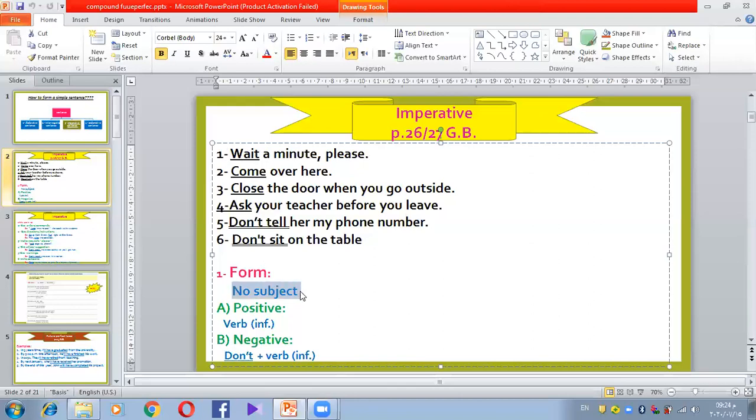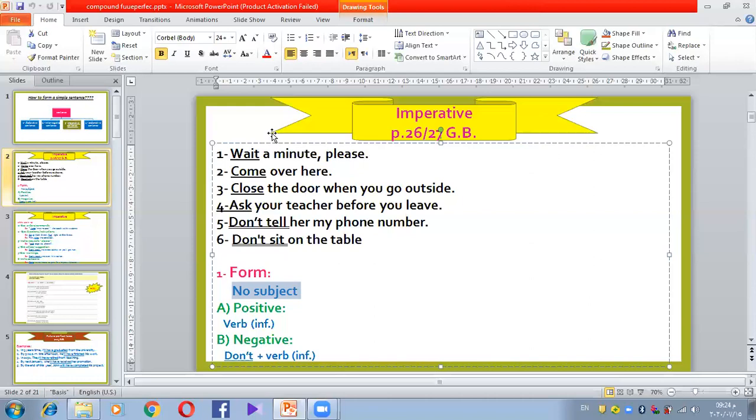We don't have a subject in this case, okay? Because it's understood that the subject is always you. You are speaking to a person in front of you, or you are directing a person in front of you. This is number one. So no subject in all these sentences. Very good. This is number one for the imperative.